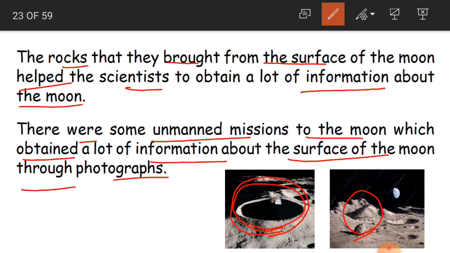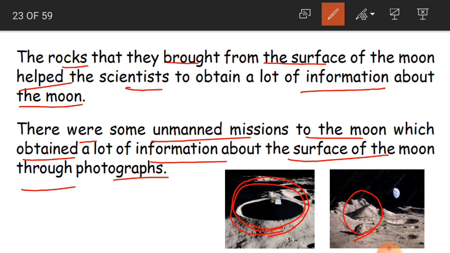They were only satellites sent into space, through which so many photographs were clicked, and they were able to get much information about the surface of the moon.